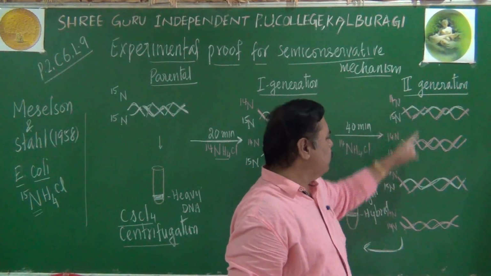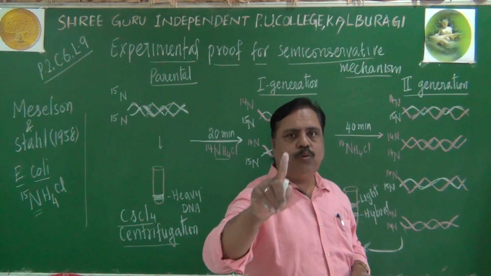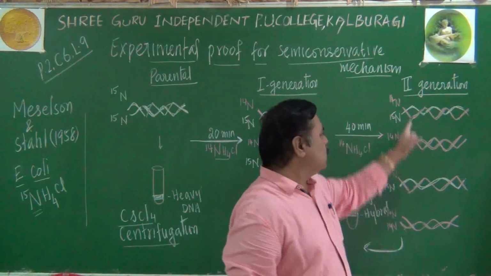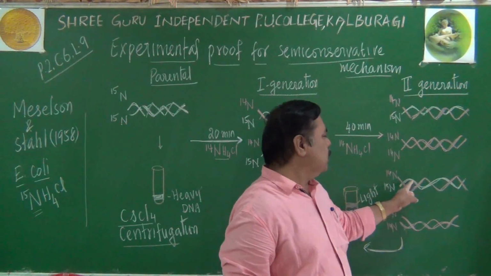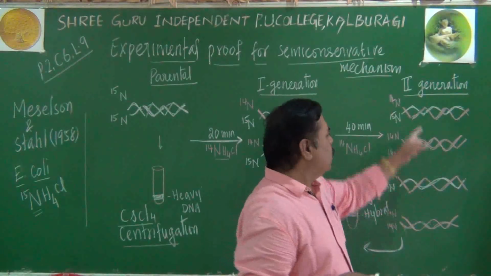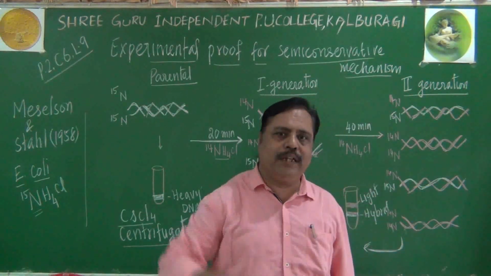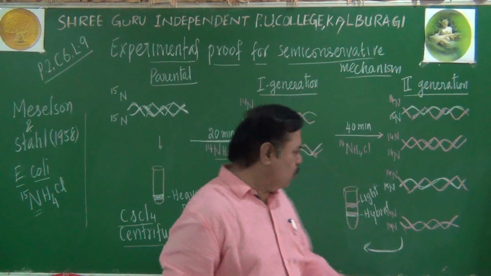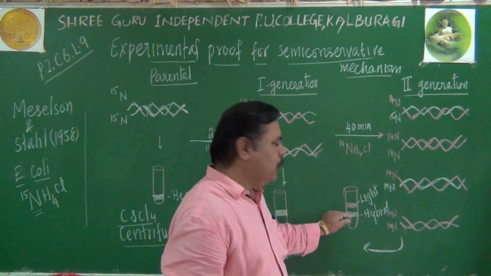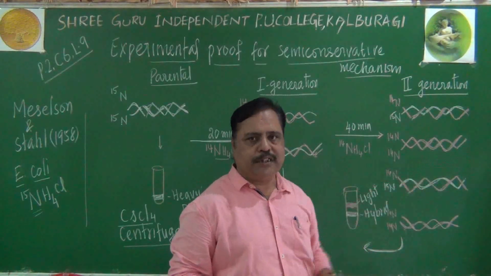Because this one and this one only, this white color, will give you the heavy strand. Remaining all the 6 daughter molecules will be light only. Do you get my point? So you will get more light band and a very small hybrid band in the third generation.